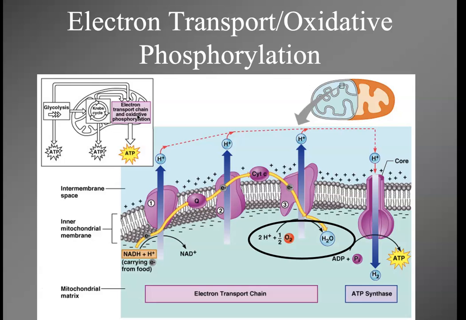Go through it again. Again, what you're looking for is where do these things take place? What is the difference between aerobic and anaerobic glycolysis? If you go through anaerobic glycolysis, what do you end up with? If you go through aerobic glycolysis, what do you end up with? What happens when you go into the Krebs cycle? What do you get out of it? Where is it occurring and what do you get out of it? And then when you go through electron transport and oxidative phosphorylation, what do you need? What do you get out of it?